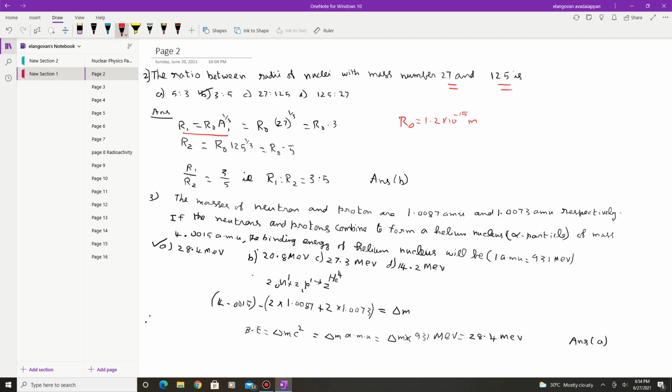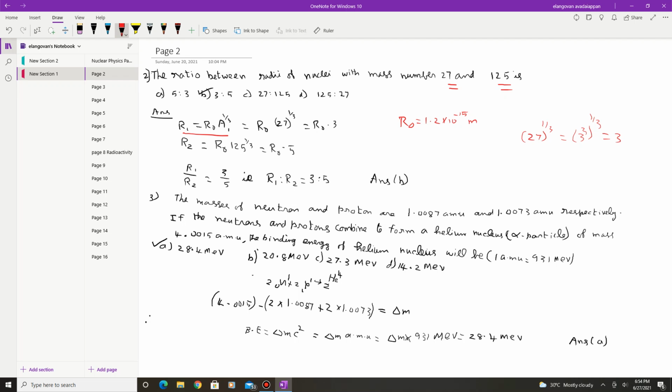For the first nucleus, R1 is equal to R naught, A is 27, so 27 whole power 1 by 3, 27 is 3 power 3, which gives 3.